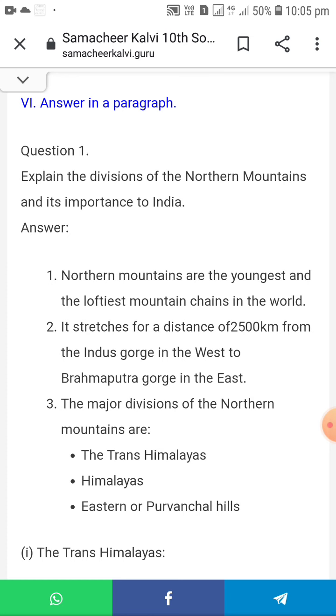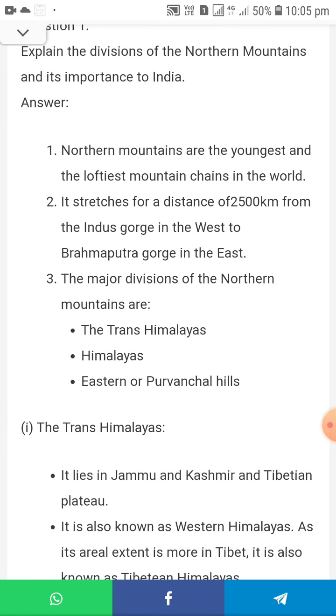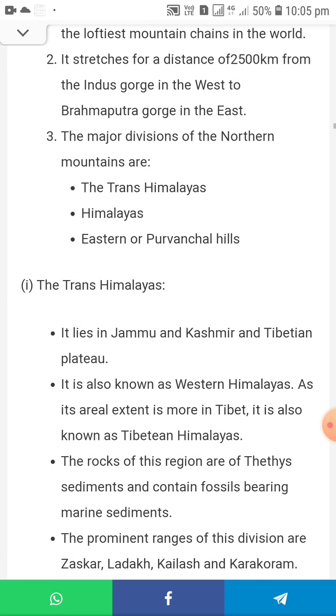The answer: The Northern Mountains are the youngest and loftiest mountain chains in the world, and they stretch for a distance of 2500 km from the Indus Gorge in the west to the Brahmaputra Gorge in the east. The major divisions of the Northern Mountains are the Trans Himalaya, the Himalayas, and the Eastern Hills or Purvanchal Hills. You want to explain and write all of this.